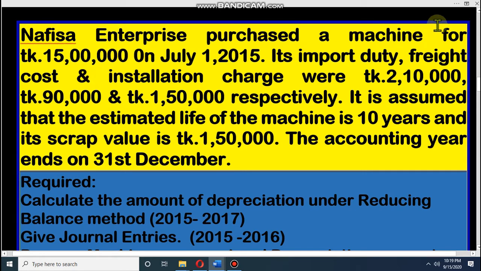They purchased a machine for 15 lakh on July 1, 2015, and its import duty, freight cost, and installation charges were 2 lakh 10,000, 90,000, and 1 lakh 50,000 respectively. It is assumed that the estimated life of the machine is 10 years, its scrap value is taka 1 lakh 50,000, and the accounting year ends on 31st December.